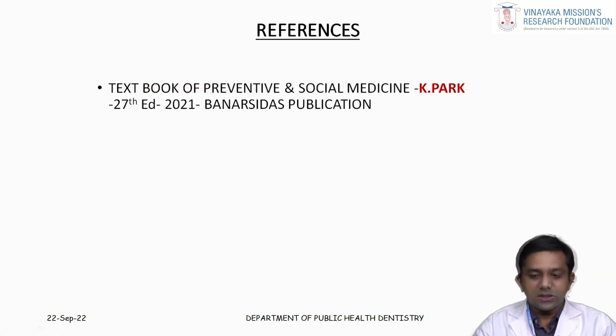These are my references. Till now we saw what the concept of disease is, what the risk factors are, the epidemiological triad responsible for the occurrence of disease, the germ theory of disease, the causes, the spectrum of disease, the web of causation, and the spectrum of health. Then we saw the iceberg phenomenon, and then the changing concepts in public health.